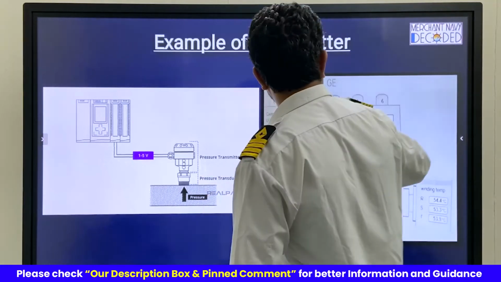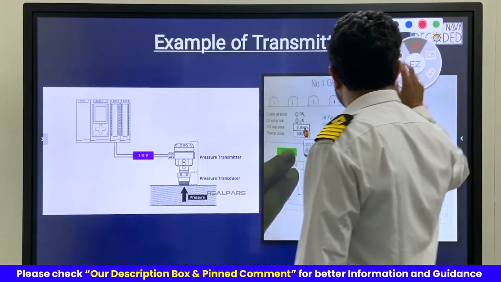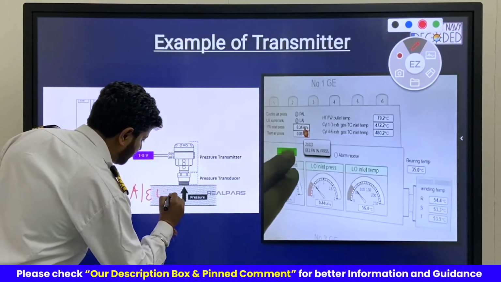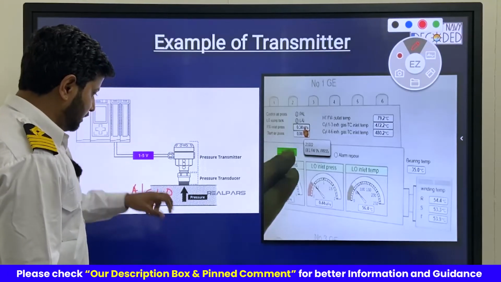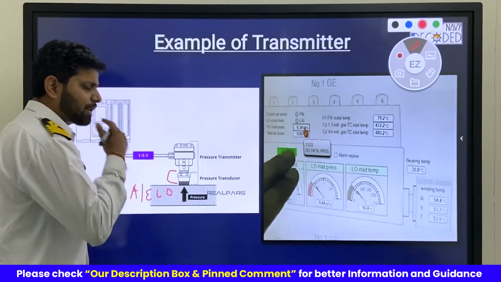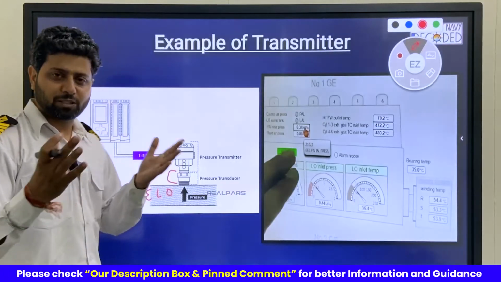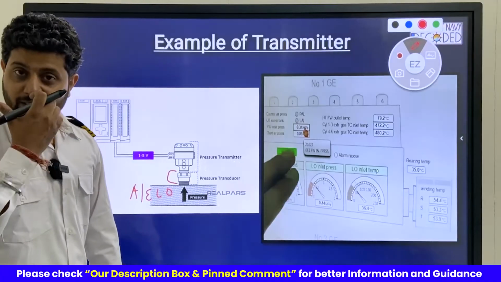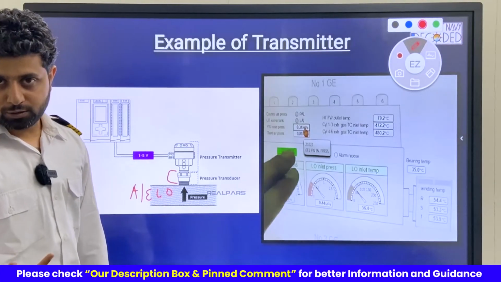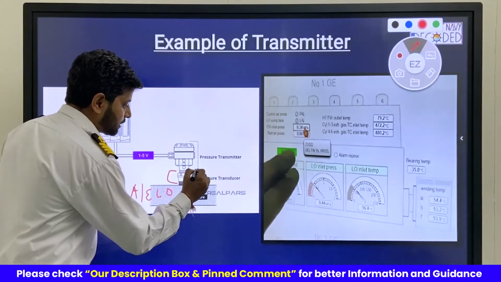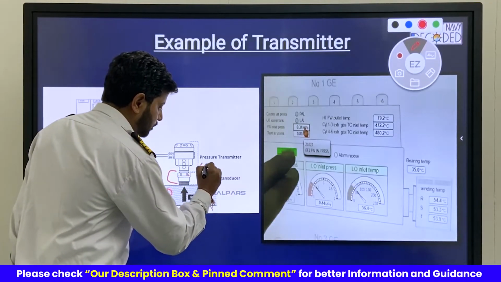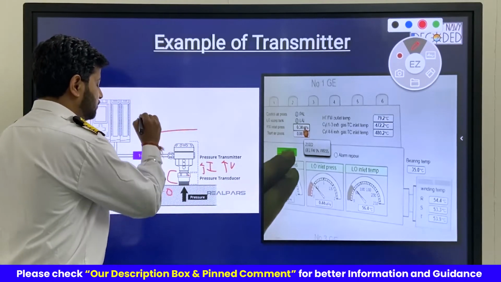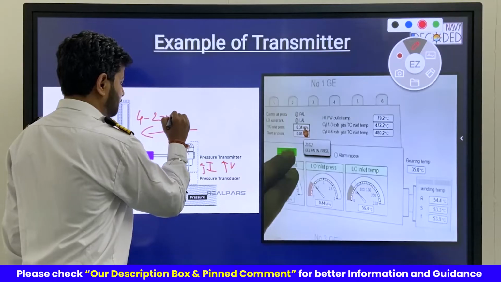I'll talk about 4 to 20 milliamps. So now, when this generator lube oil line senses the pressure, in pressure transducers, there are different types of pressure transducers, which I'll be discussing later. Some convert this pressure into an electrical signal, that is a current signal. Some convert into a voltage signal. Whatever it converts into, this transducer converts into a current or voltage signal, but then it goes to a transmitter, which further converts it into a 4 to 20 milliamp signal.